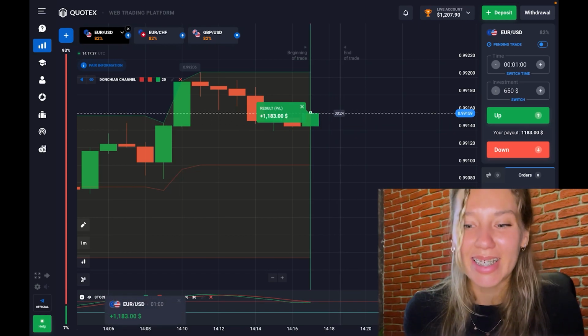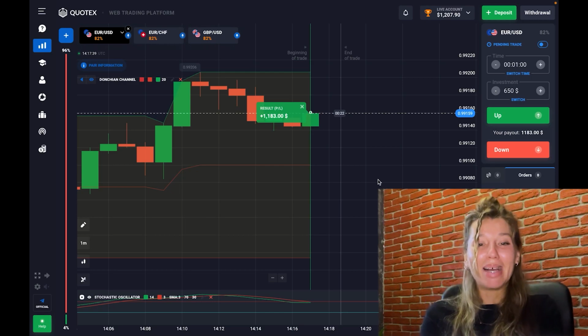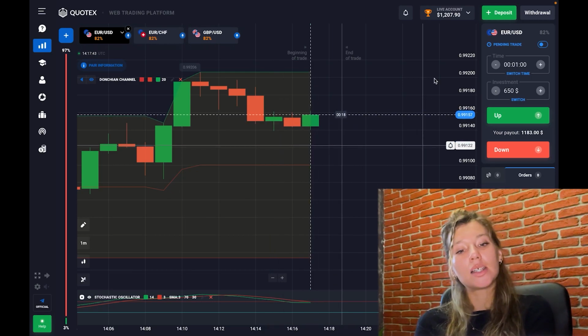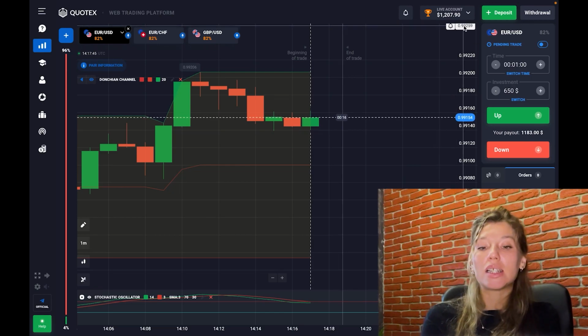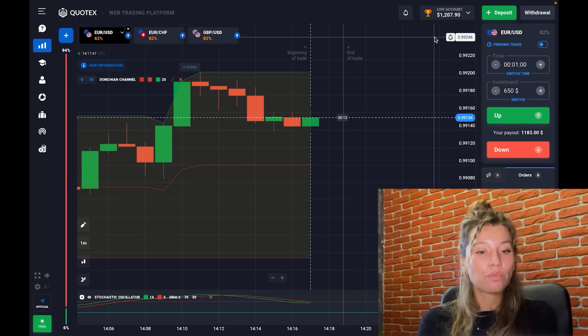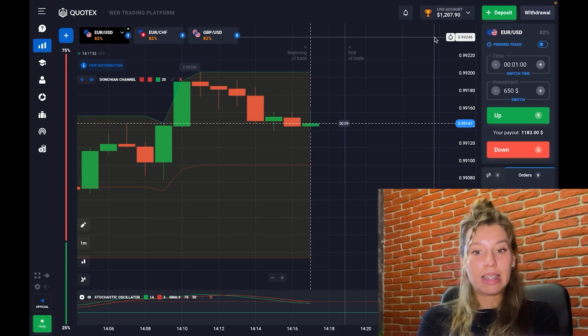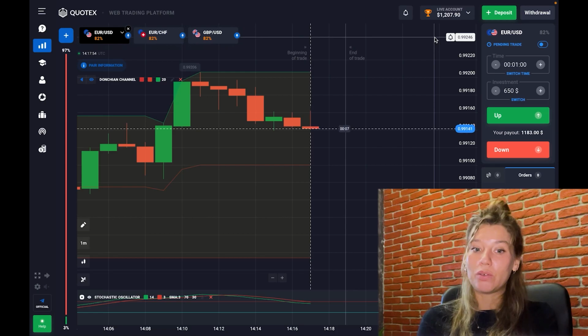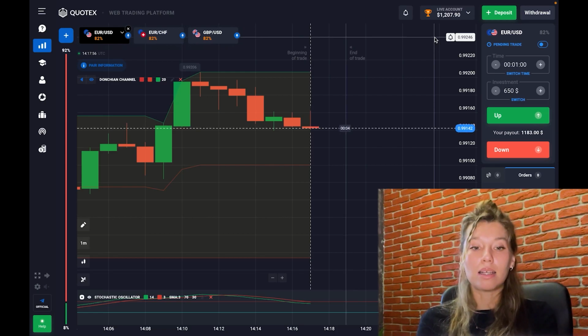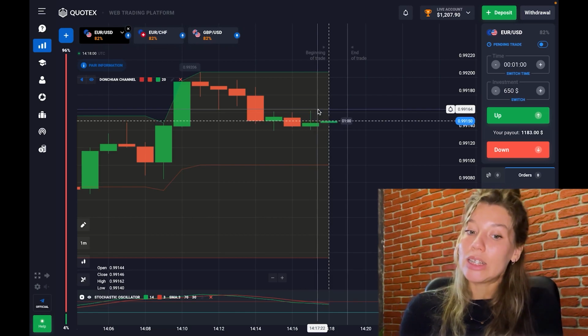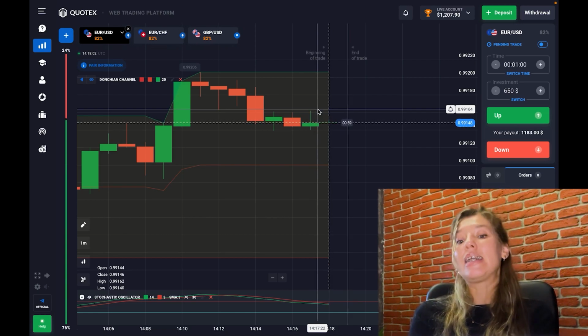Yes, rather risky trade, but we are in a profit. Oh my god, amazing result, friends. You see, look at my balance. Now I have more than $1,200 on my account. This is such a perfect result, and I think you can have the same result if you just follow the rules of technical analysis. I definitely recommend you try this strategy. And you see, it gives very reliable signals.